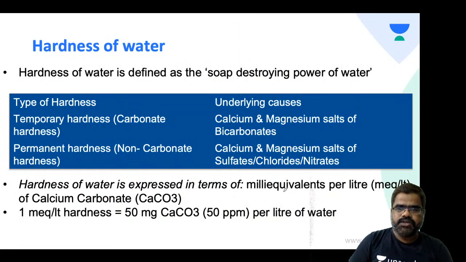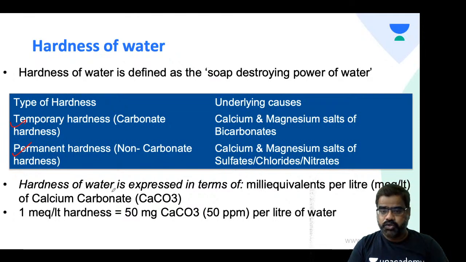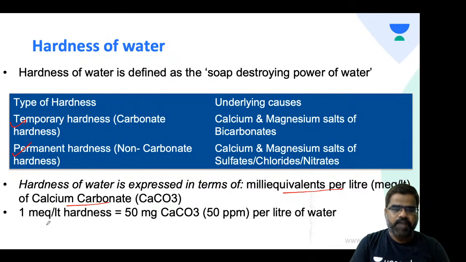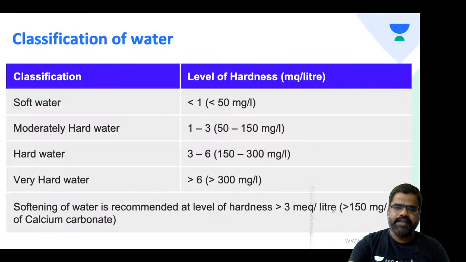Okay, so we have just talked about temporary and permanent hardness. Hardness of water is expressed, as you know, in milliequivalent per liter of calcium carbonate. 1 milliequivalent per liter is equal to 50 milligram of calcium carbonate, which is 50 parts per million per liter of water. And you know how we level the hardness.